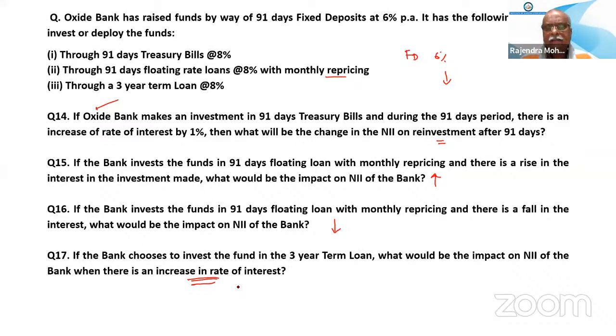But after 91 days, NII will shrink, because the funding is repriced while the same amount goes to the term loan. Till the term of the deposit, the NII will be increasing only. But once 91 days is over, the deposit will be reset with each 91 days. So NII will be shrinking after that. So the answer will be NII will fall. It will fall, na?